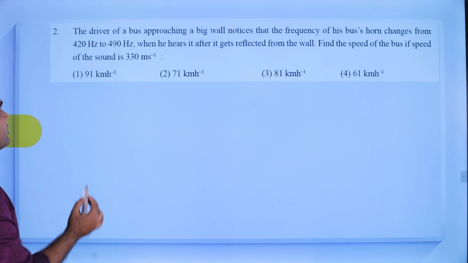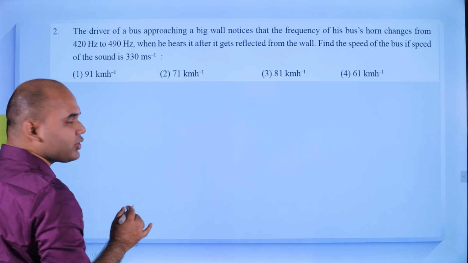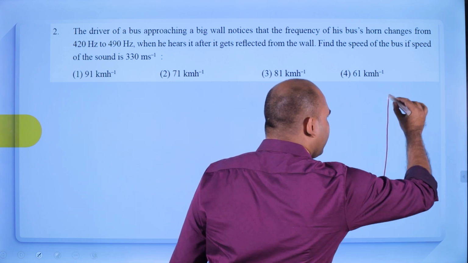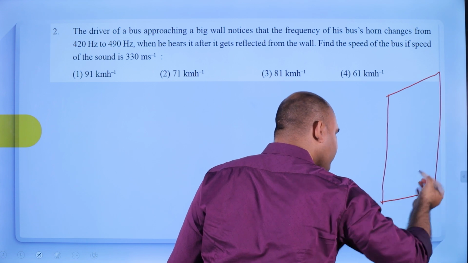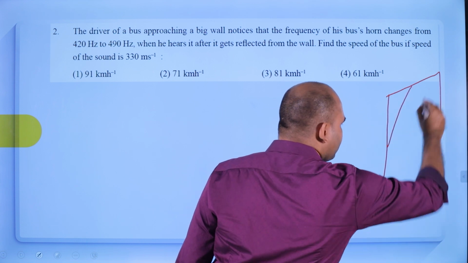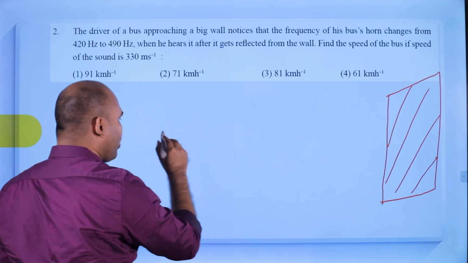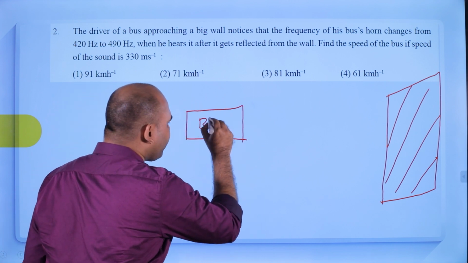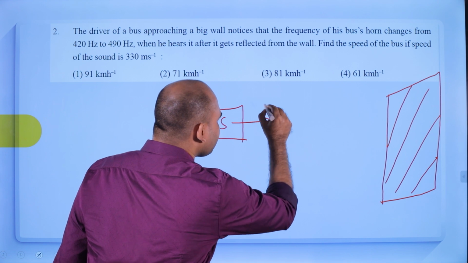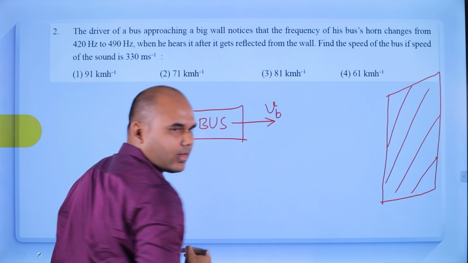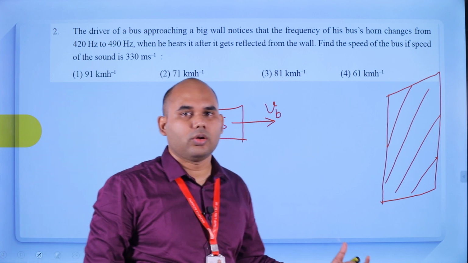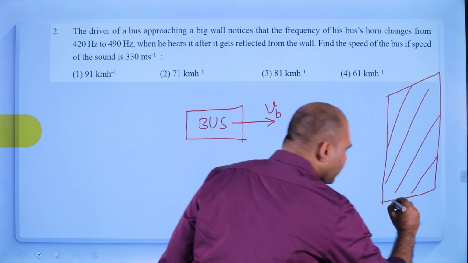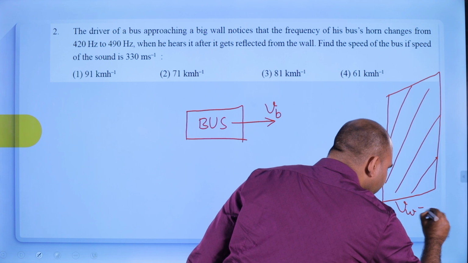So this is the question. It is given that there is a driver of a bus approaching a big wall. Let us suppose there is a big wall here. Very large wall means what? It is stationary. Okay, this is your wall, and one bus is approaching this wall with some velocity. Let us suppose the velocity of the bus is Vb. And this wall is the observer and its speed is 0. So velocity of wall Vw is given as 0.